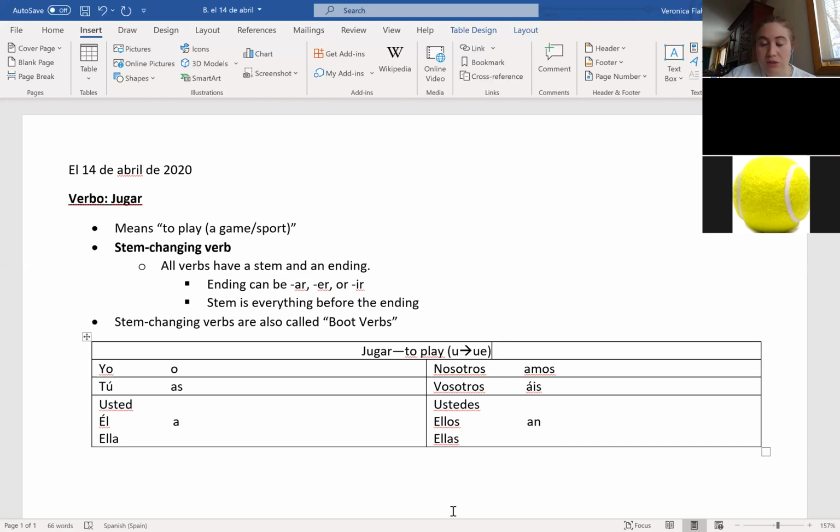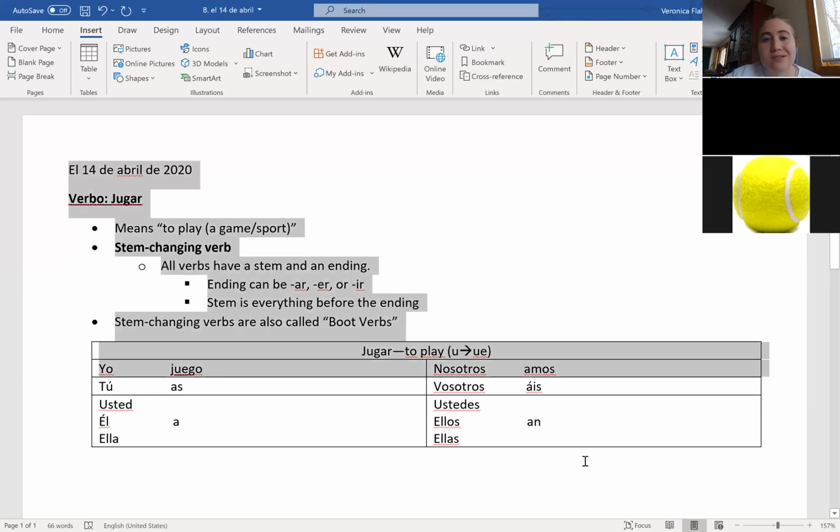So our yo form would be J, UE, G, O, juego. Our U changes into a UE, and then we still have our normal O ending. So the endings are not irregular, the beginning is.